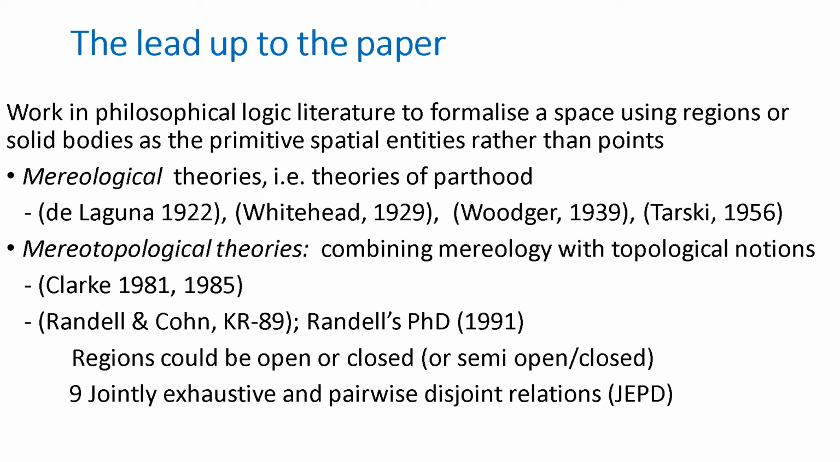So to begin with, these were mereological theories of parthood dating back to Leśniewski in 1922 through to Tarski in 1956. And then some topological theories which combine mereology with topological notions. In particular, a couple of papers by Bowman Clarke in 1981 and 1985 in the Notre Dame Journal of Formal Logic. And these led directly onto our KR89 paper in Toronto, the very first KR, and Randell's PhD in 1991. In this theory, we could distinguish the boundaries of regions, so they could be open or closed or semi-open/closed. And we ended up with a theory with 9 jointly exhaustive and pairwise disjoint relationships.